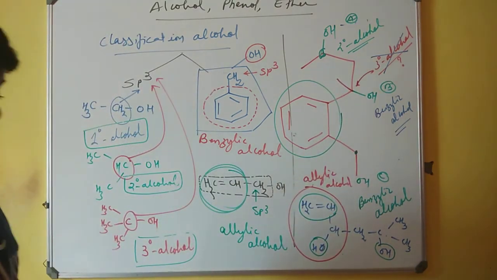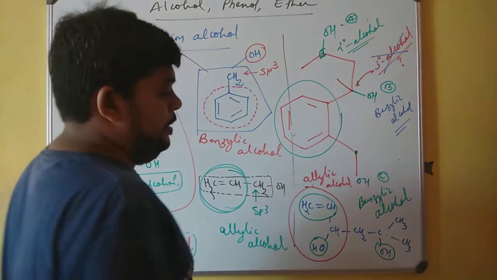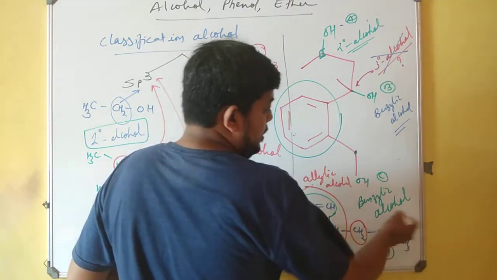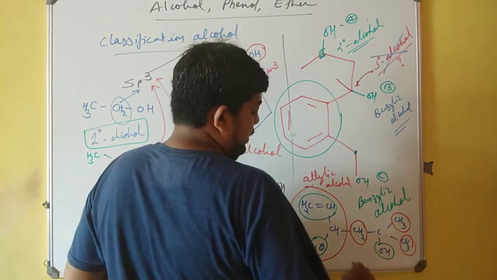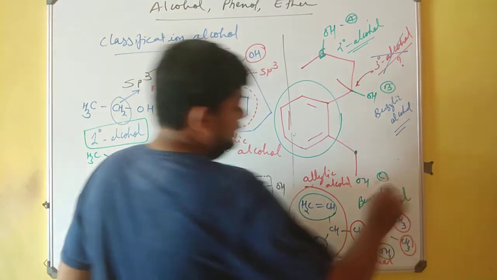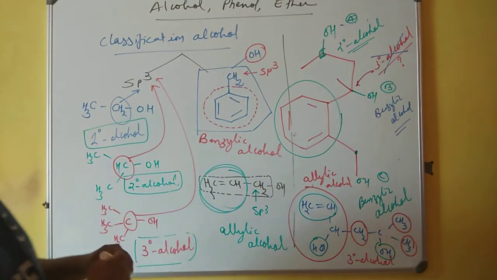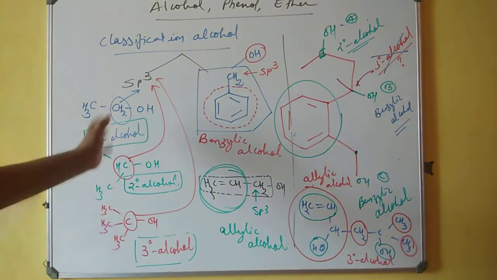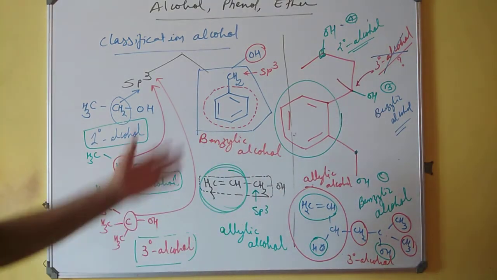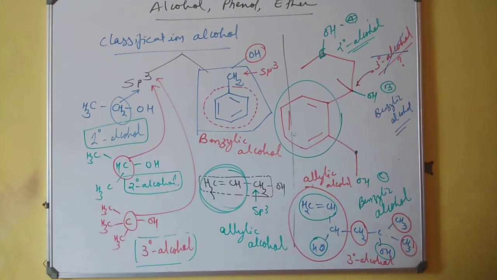Similarly, over here the OH is attached to a carbon which is attached to 1, 2 and 3 carbons, and therefore it is, yes, tertiary alcohol. So this is it. This classification of alcohol only based on sp3 hybridization can help us to solve such kind of questions.